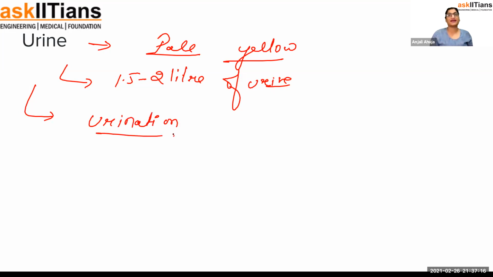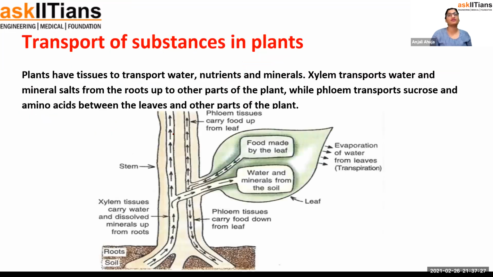So I suppose now the excretory system is completely clear to you. You have understood things in a clear way. Okay, let's move forward and talk about how transportation happens in plants. In plants also, minerals are needed. Plants need minerals for growth. They can grow better if they have minerals. How will they get minerals? Transportation will happen. Minerals will be moving with the water. They will be mixed in the water.